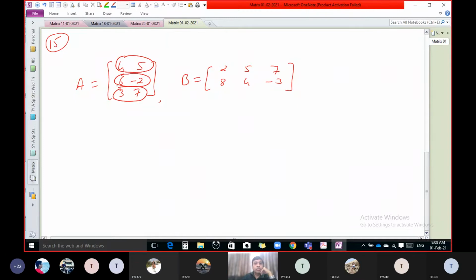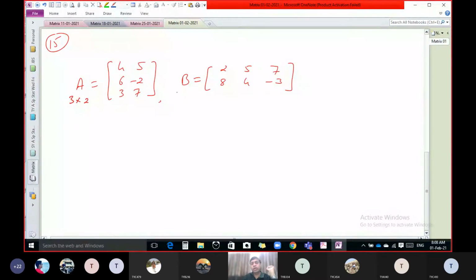And how many columns? 2. Yes, this is the first column and this one is the second column. So, what is the order of A now? 3 by 2. Yes, it is 3 by 2, because there are 3 rows. First of all, we have to write the number of rows.